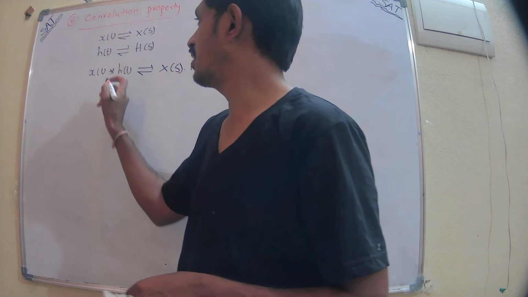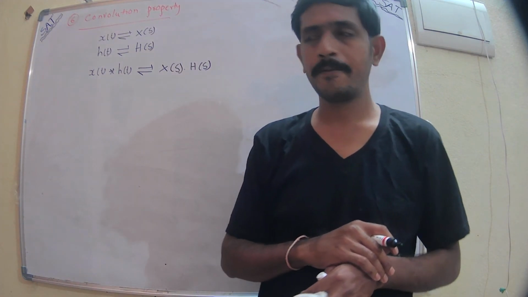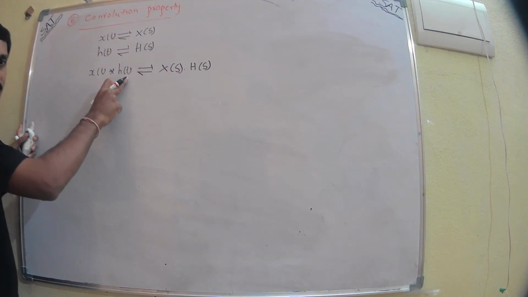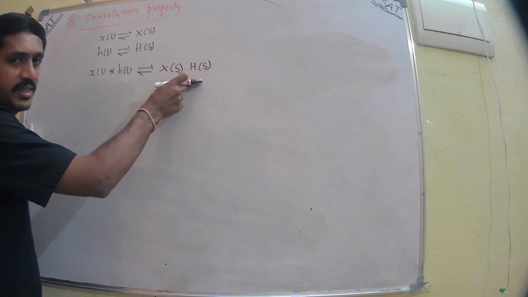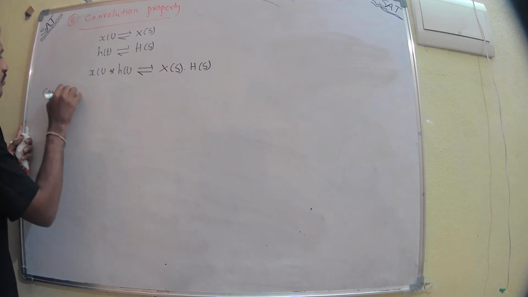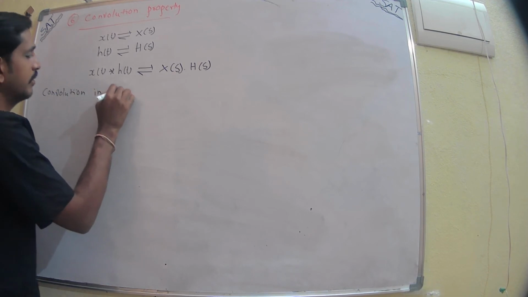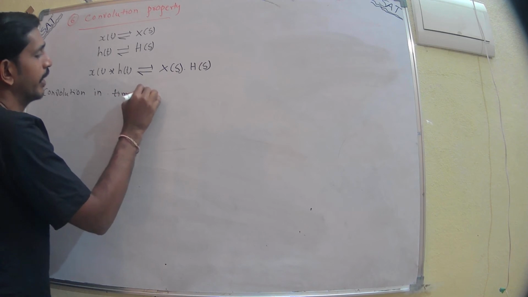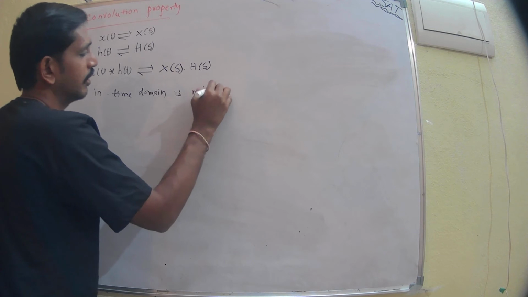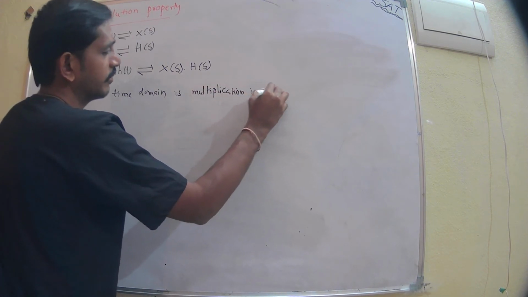So, the convolution of x of t and h of t. To understand this, convolution in time domain is multiplication in s domain.